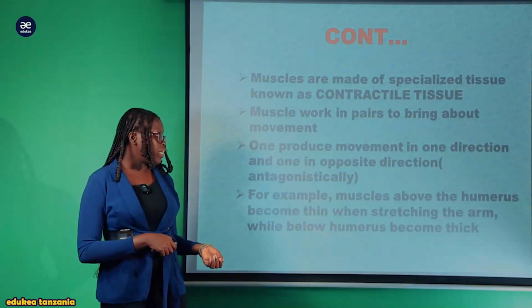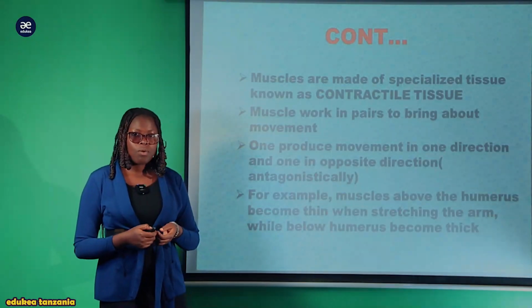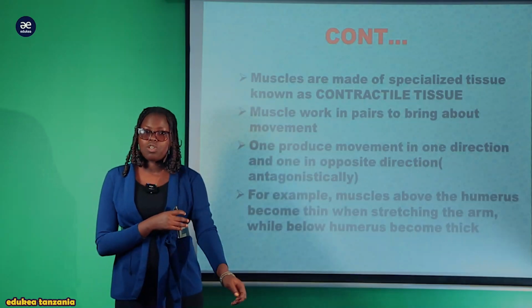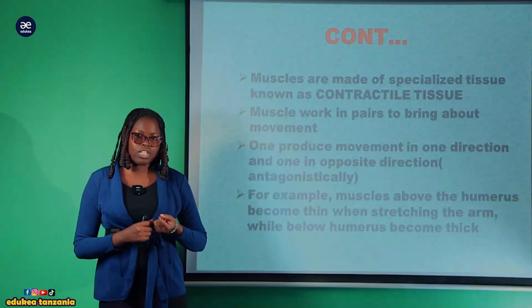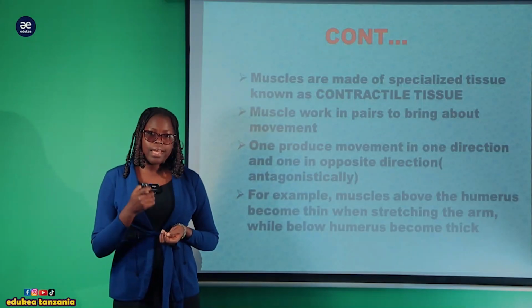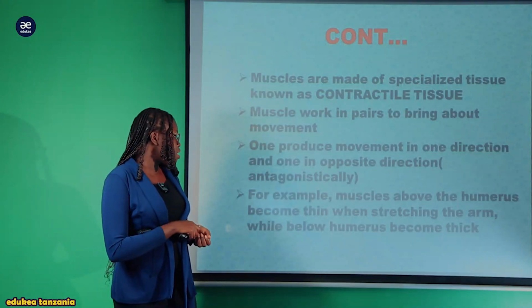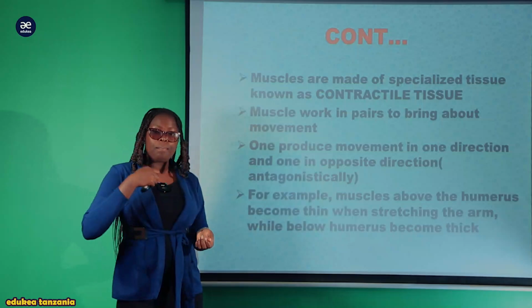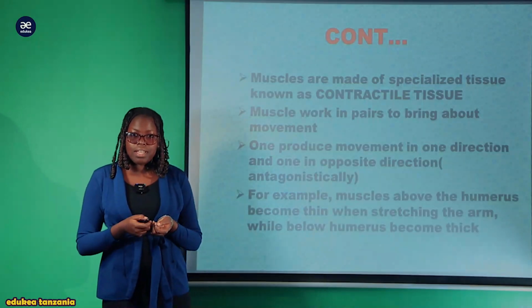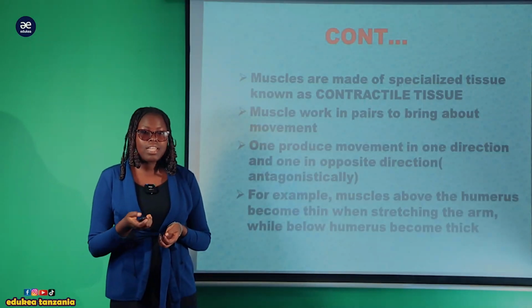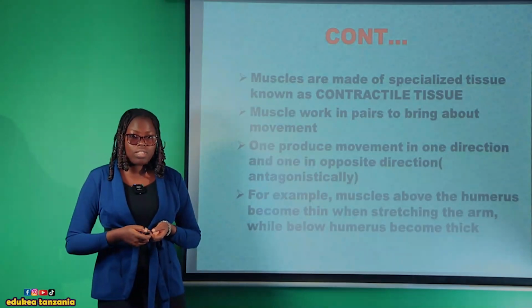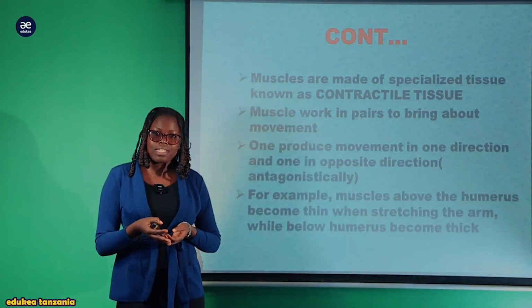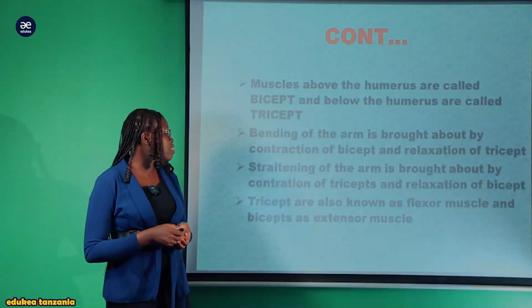Kwa mfano ukistretch your arm, katika arm yako kuna that kind of bone ambayo ni humerus katika upper limb. So in case you stretch your arm, the muscles above the humerus zenyewe zitakuwa thin, lakini the muscles below the humerus zenyewe zitakuwa thick, meaning that one relaxes na nyingine imecontract.